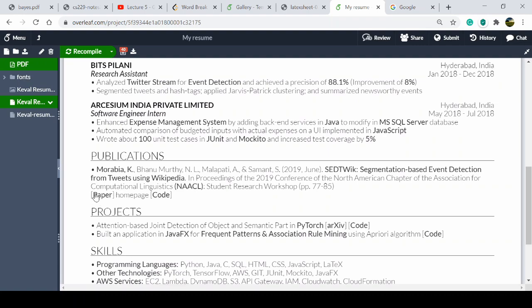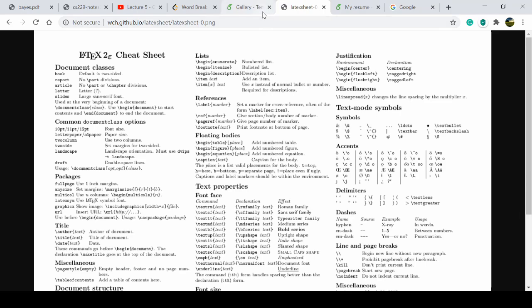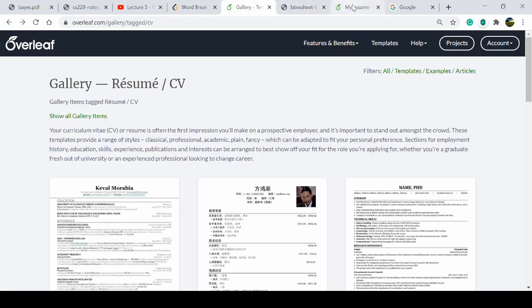So you have to put it in this format, it will look nice. So do it that way. You don't have to do much.